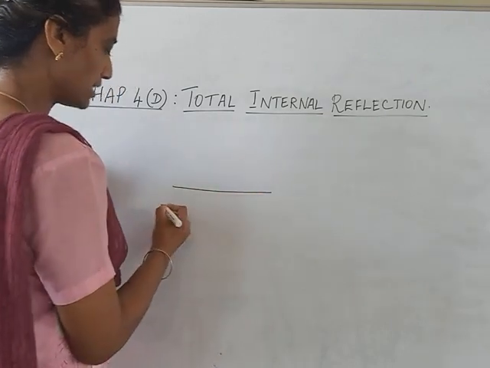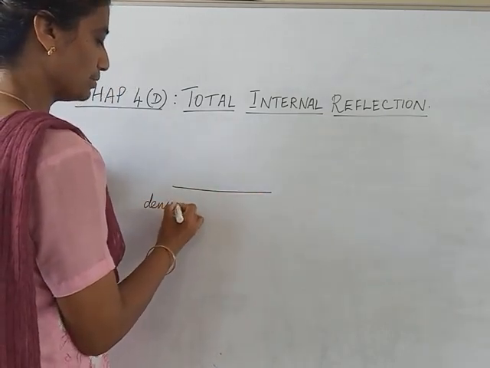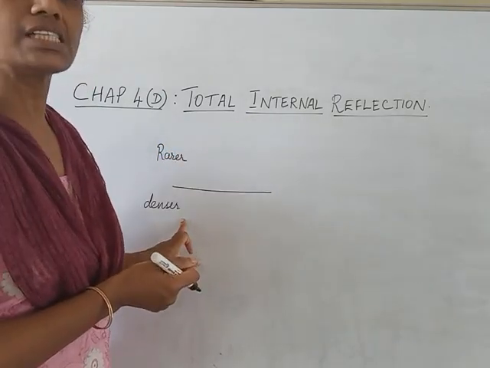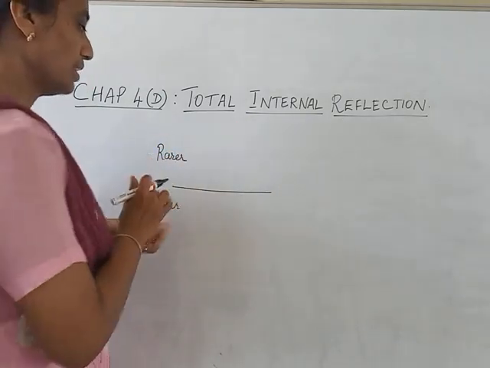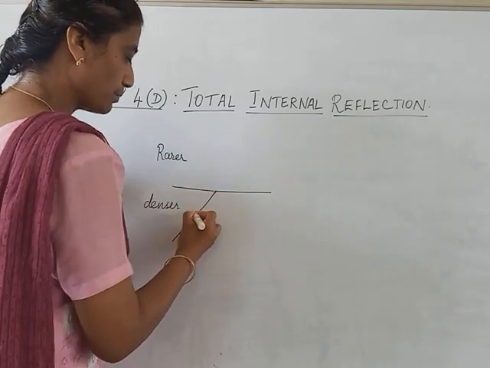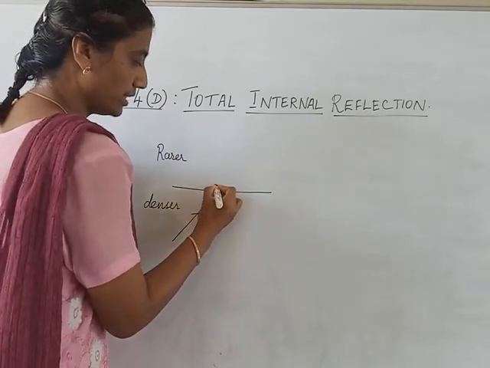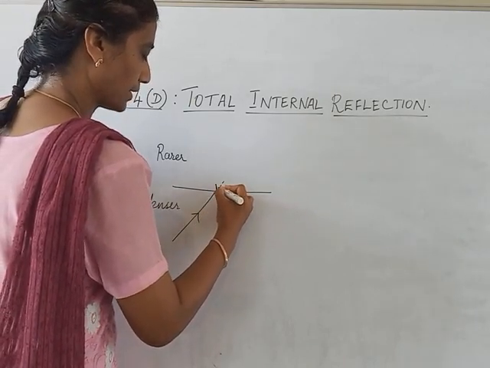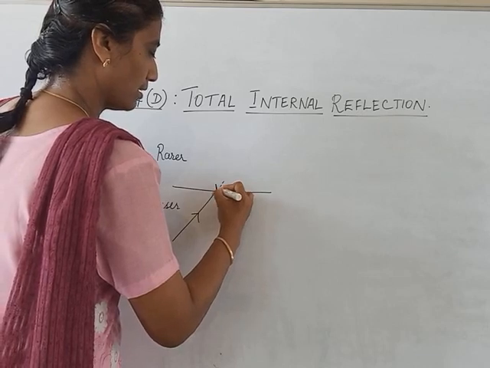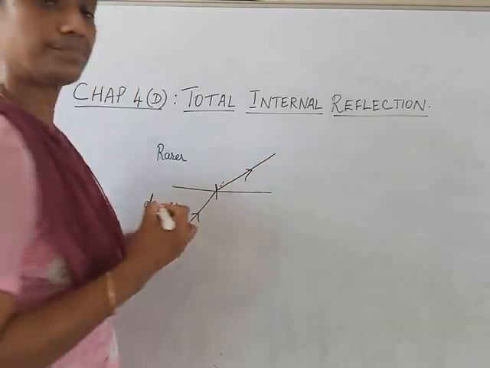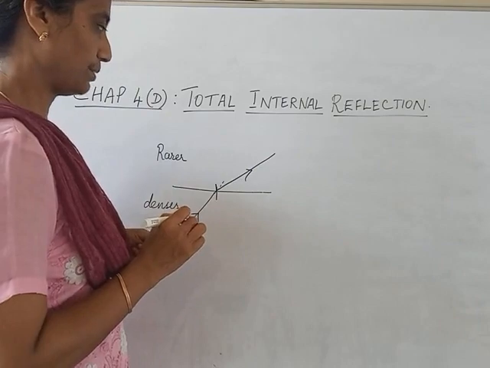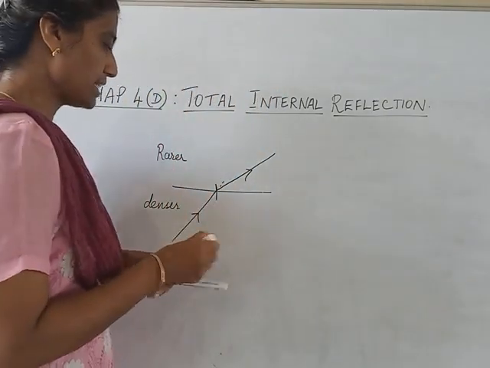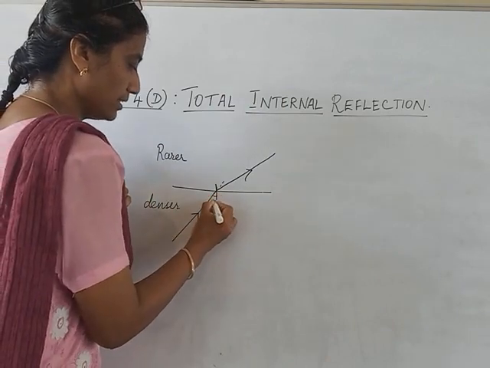Whenever light travels from denser to rarer, remember, for total internal reflection, the first condition is light should travel from denser to rarer. Suppose this is the incident ray, and here I draw a normal, and the ray bends away from the normal. So the ray will go like this. This was the angle of incidence here.